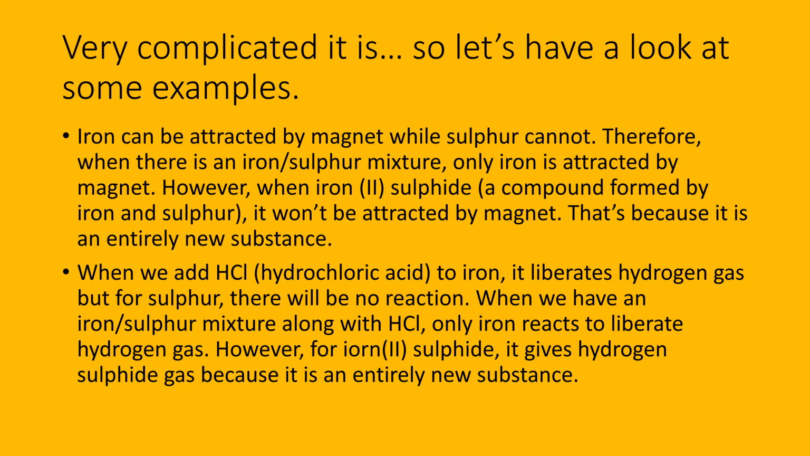Iron can be attracted by a magnet, while sulfur cannot. Therefore, when there's an iron-sulfur mixture, only iron is attracted by a magnet. However, iron(II) sulfide, a compound formed by iron and sulfur, won't be attracted by a magnet. That's because it is an entirely new substance.